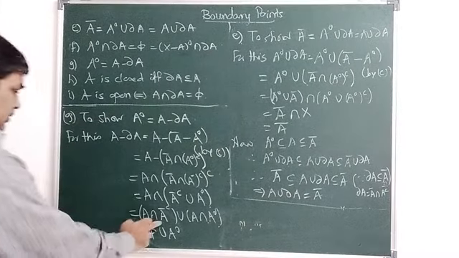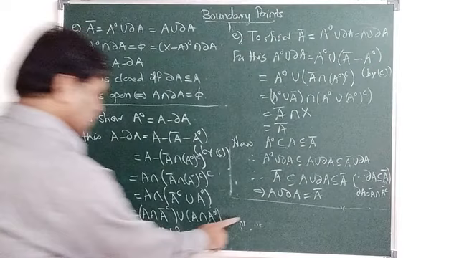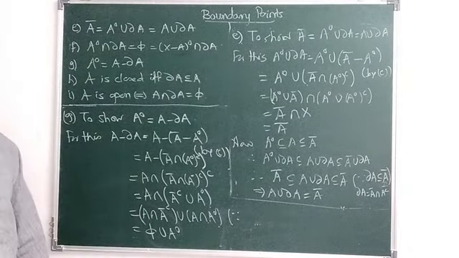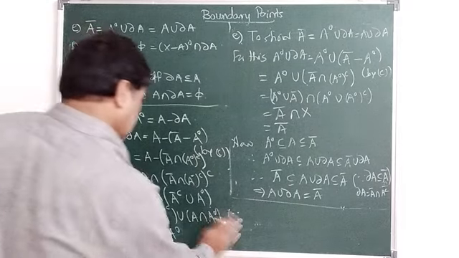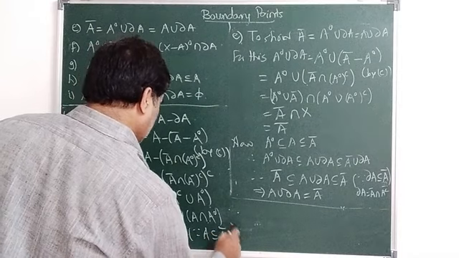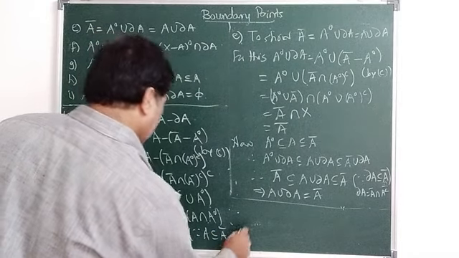Why is this the empty set? Okay. Since A is contained in A closure, this implies A closure complement is a subset of A complement.